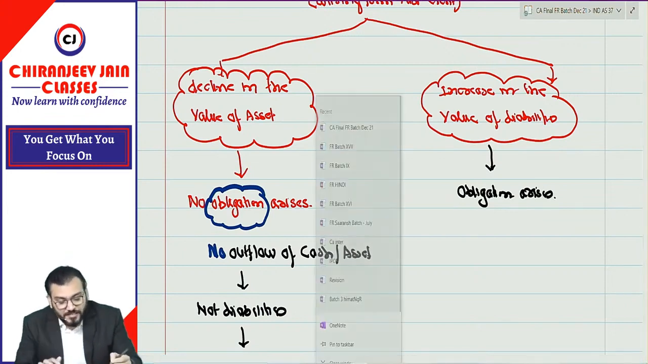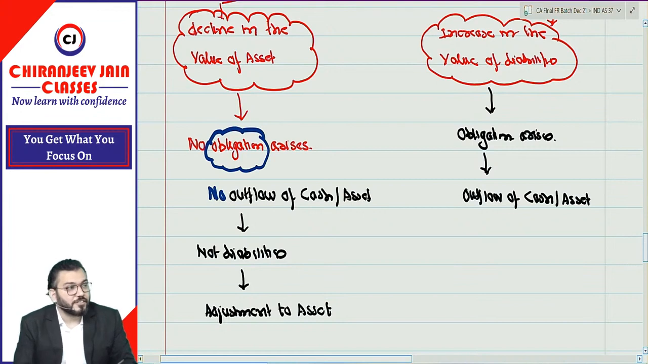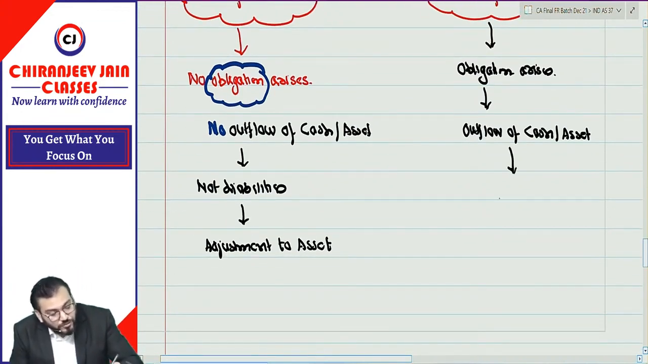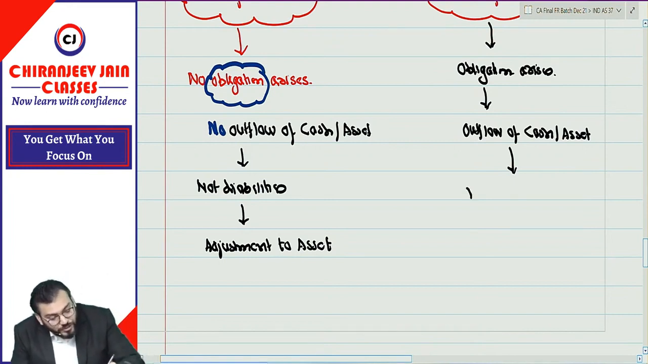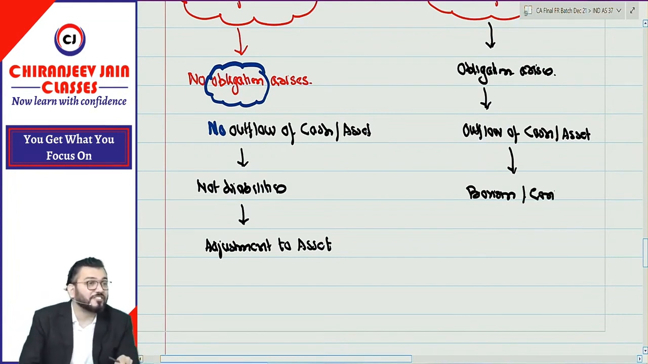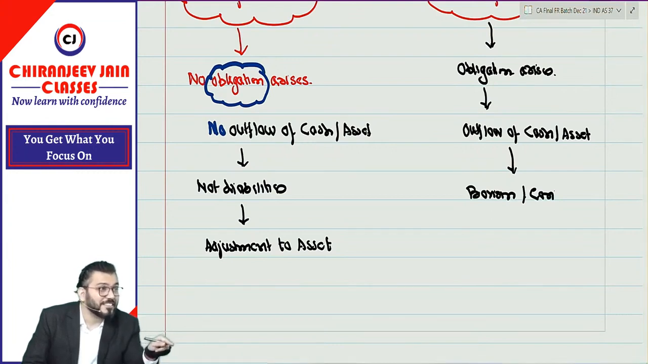Correct. Obligation arises means there is some outflow of resource. It will give rise to outflow of cash or any other asset. Cash or any other asset means, can I say it will give rise to liabilities? Means for this case we will create provision or contingent liability depending upon the circumstances. Depending upon circumstances as per AS 29.